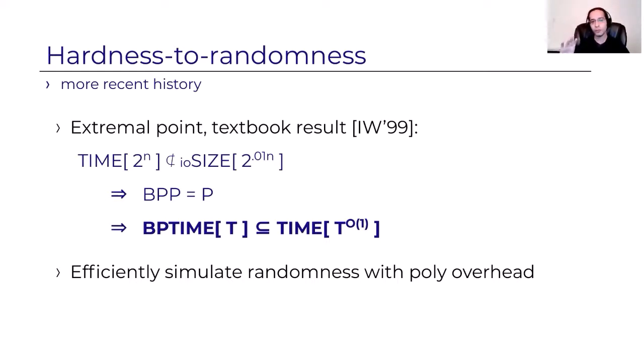So it's t to the O of 1, where this O of 1 might hide some very large constant, but it's a constant. We can efficiently simulate randomness with a polynomial overhead. And this is the standard textbook result that has been prominent since.